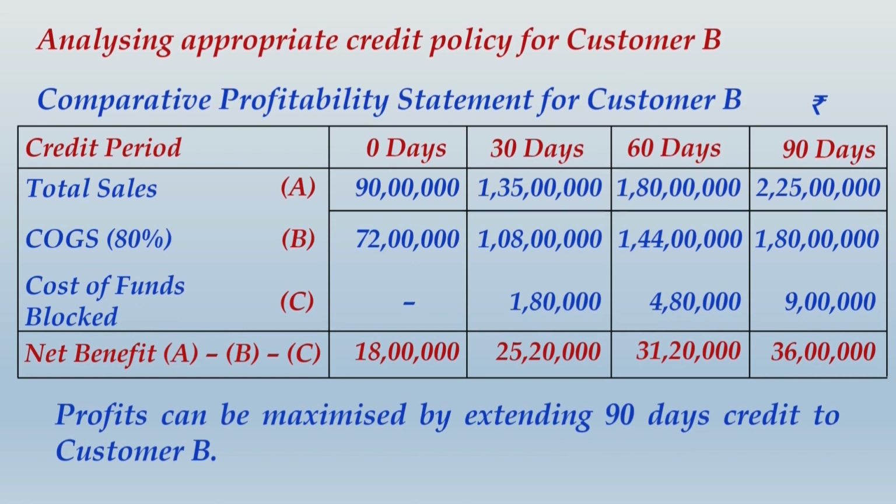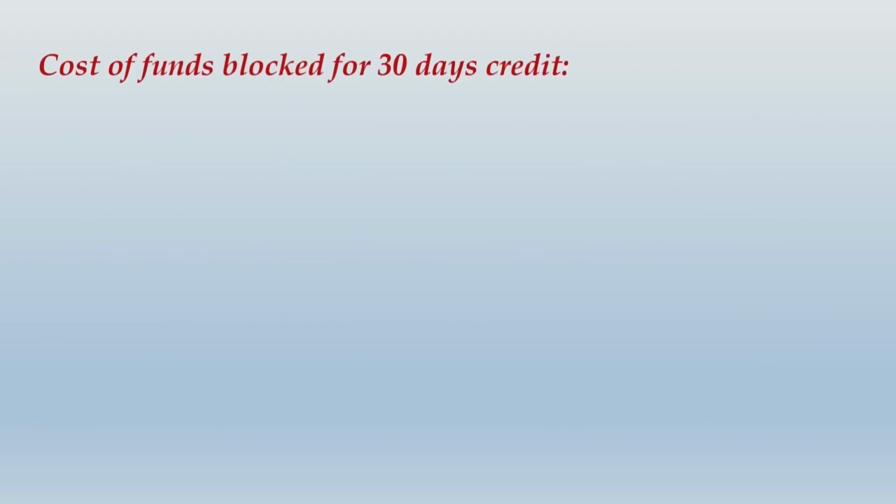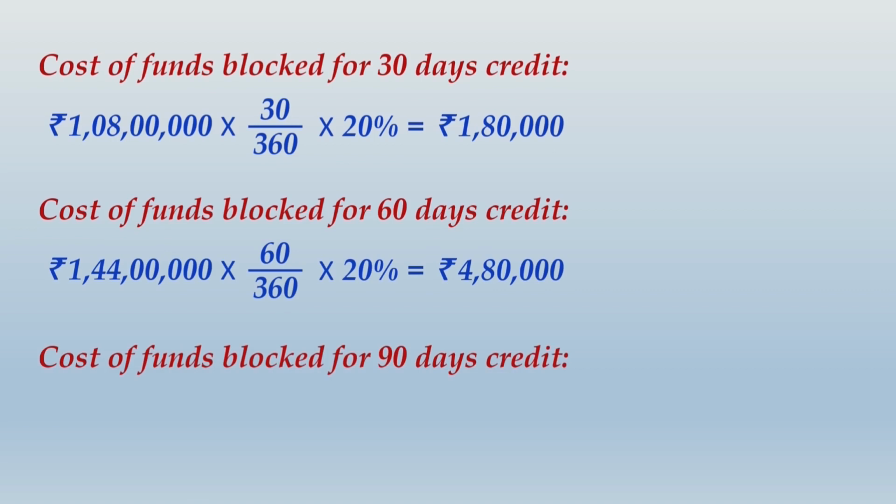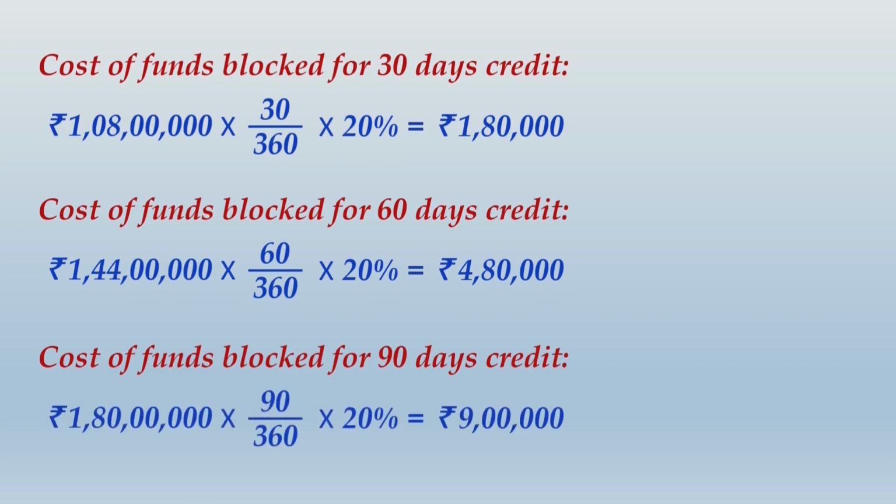Let us move ahead, and now what we do is we work out the cost of funds blocked calculation for this customer B, for 30 days credit period, then for 60 days credit period, and then even for 90 days credit period. I don't have to explain this to you. This is just the repetitive type of calculation.